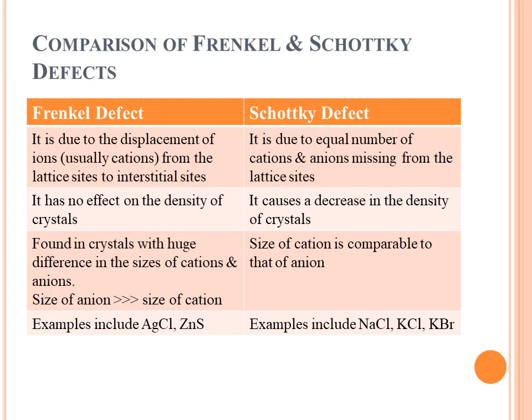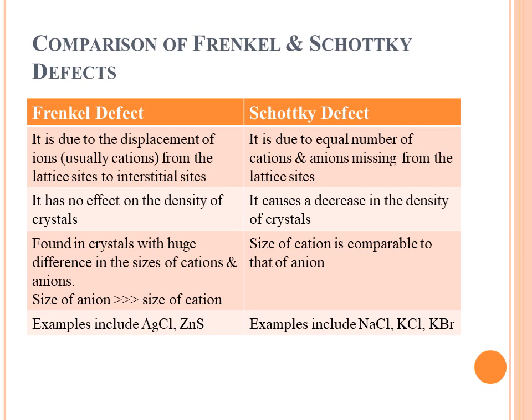Now we compare the Frenkel and the Schottky defect. In Frenkel defect, displacement of ions, usually cations, from the lattice sites to the interstitial sites occurs. Whereas in the Schottky defect, an equal number of cations and anions are missing from the lattice sites. So we can say that the Frenkel defect is due to the displacement of the ions, while the Schottky defect is due to the missing of the cations and the anions.